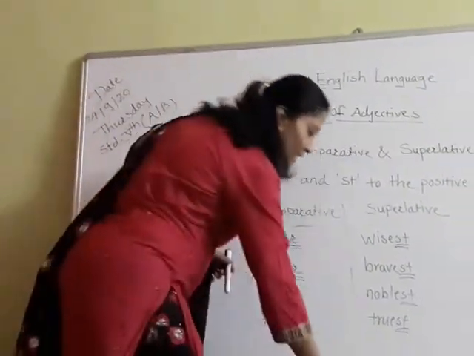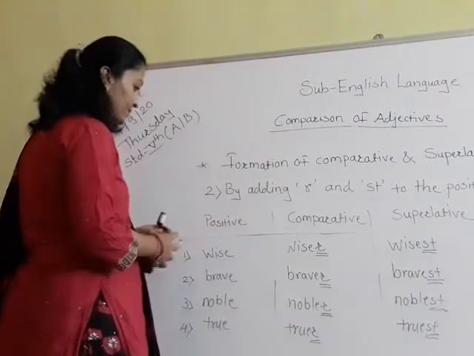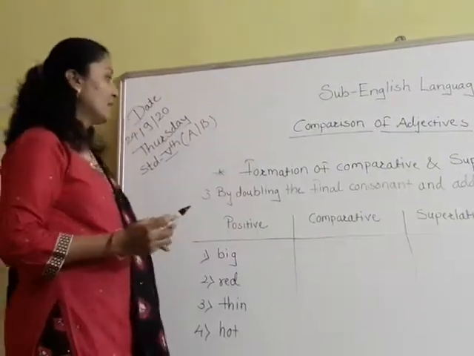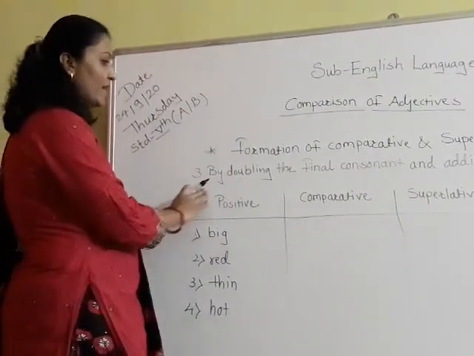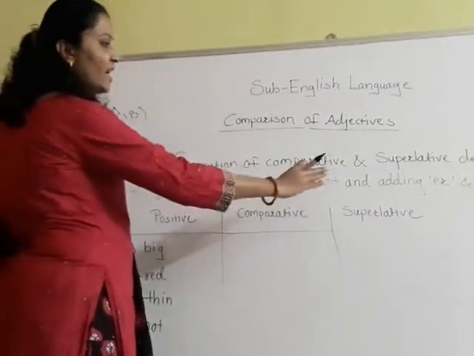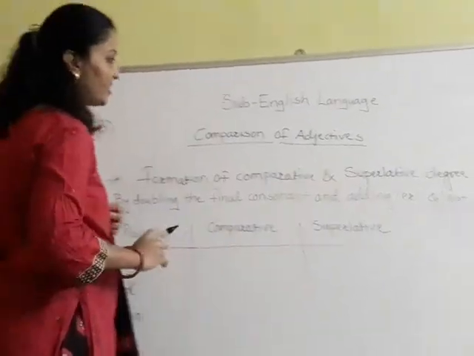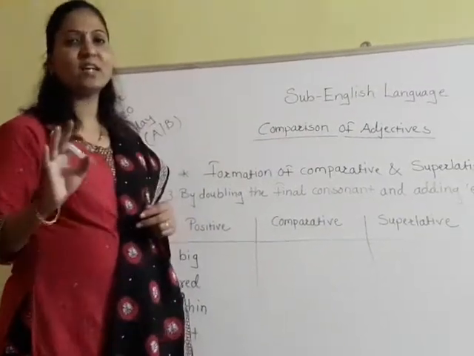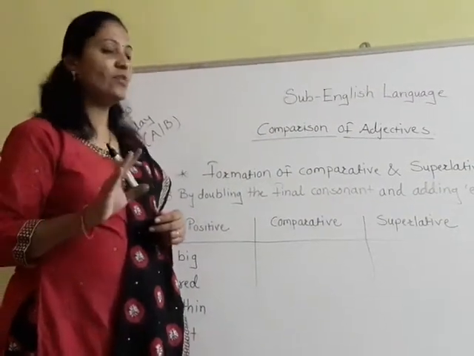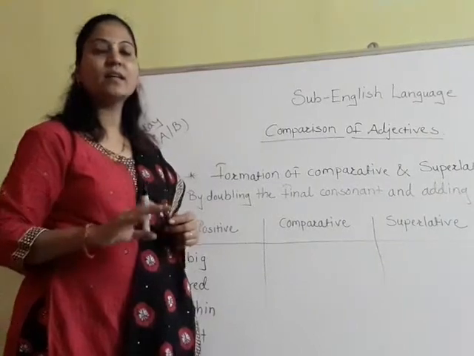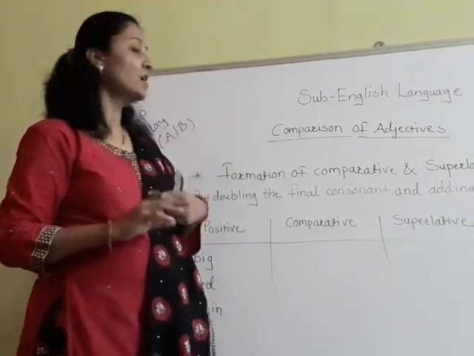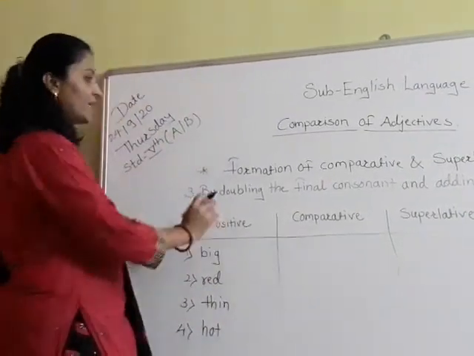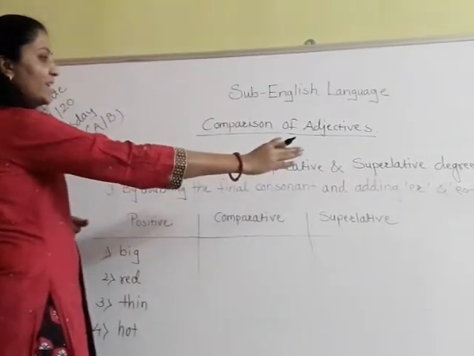Okay. Now see the third rule. The third rule is by doubling the final consonant and adding ER and EST. You know that in the English language there are 5 vowels and the others are consonants. So doubling the final consonant and adding ER and EST.